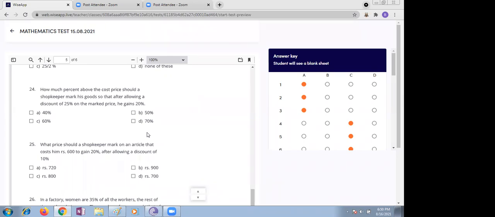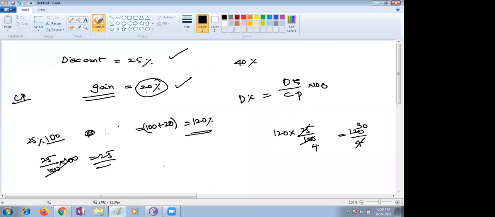Ma'am, in this I took 100 as the CP. Here we are doing the same thing. 75 upon 100 into X, whatever the variable is, equals 120.